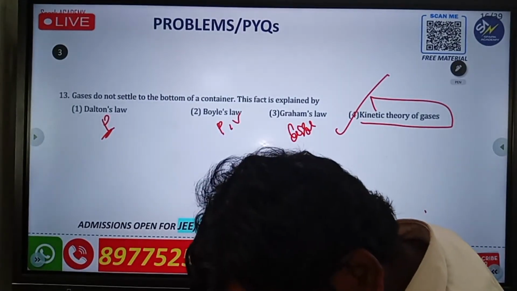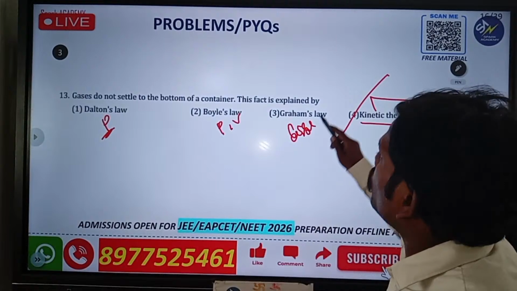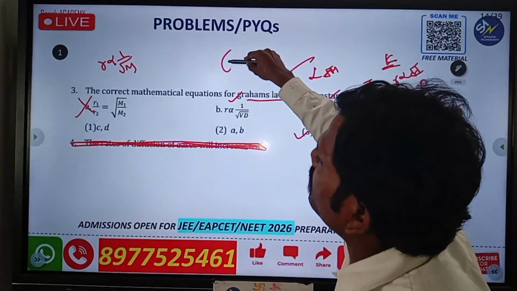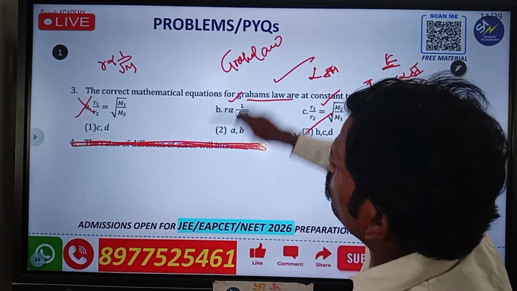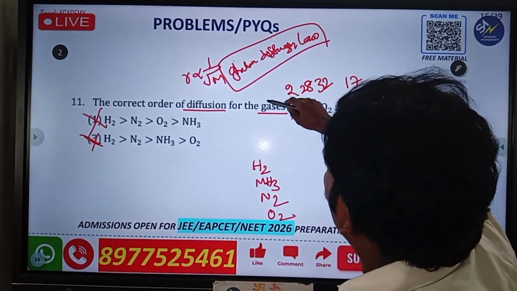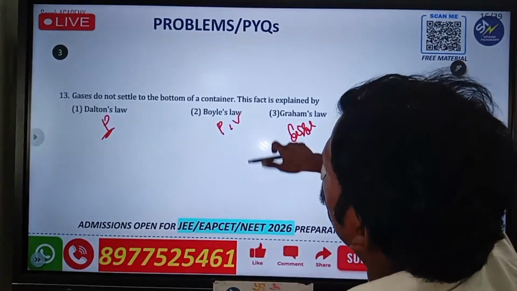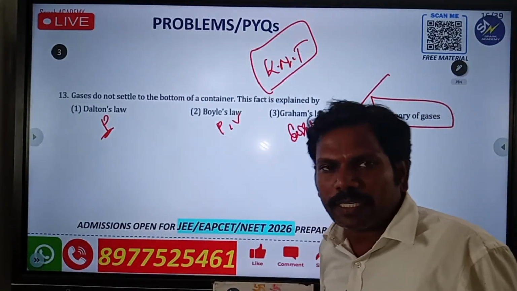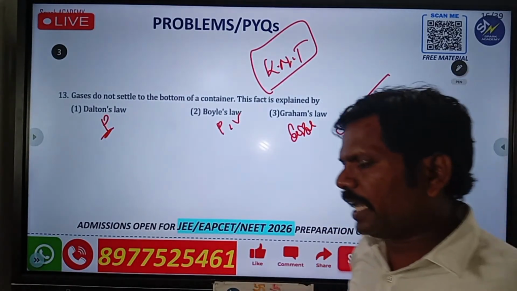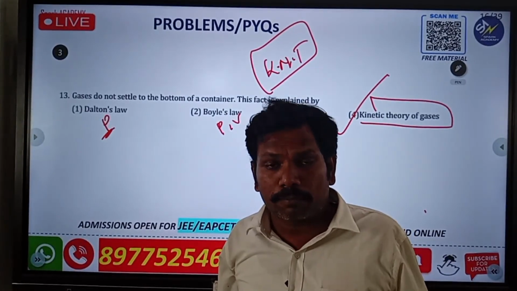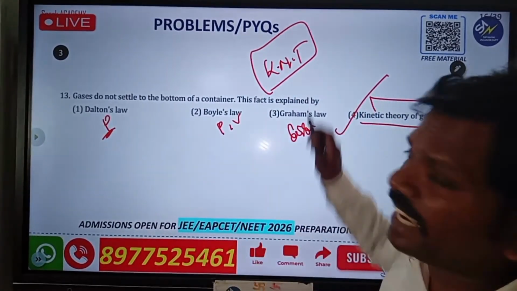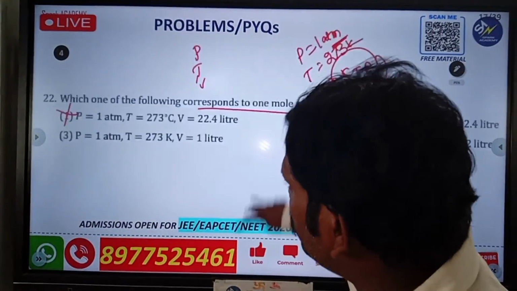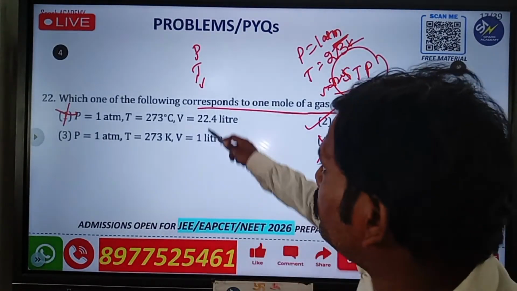So next one: here they are asking about diffusion rates, that is Graham's law. This is the key for Graham's law. The second question is also Graham's diffusion law, but discussing the rate. The third one is going to be the kinetic molecular theory. KTM bike everybody knows, but those who know about the KMT will definitely buy a KTM. So this is very, very important. That is the power of the exam and the power of the subject.